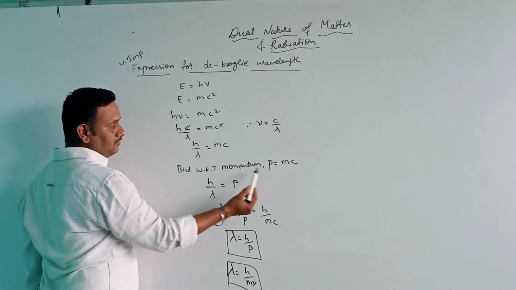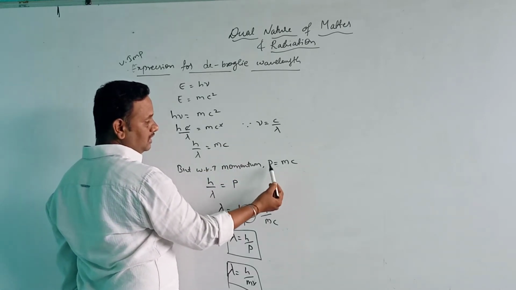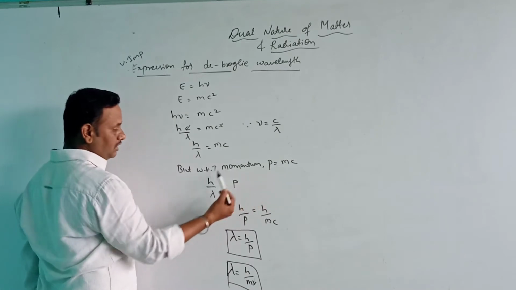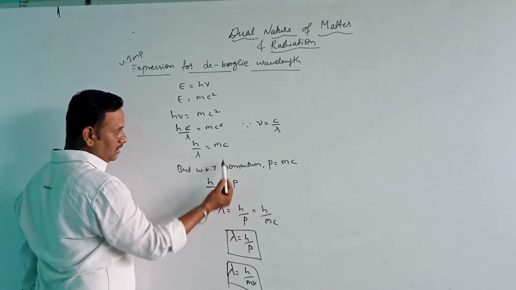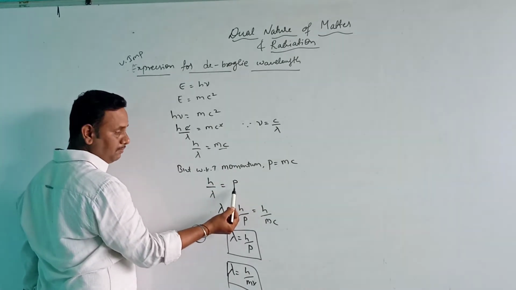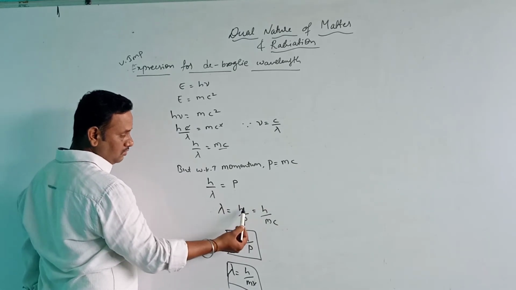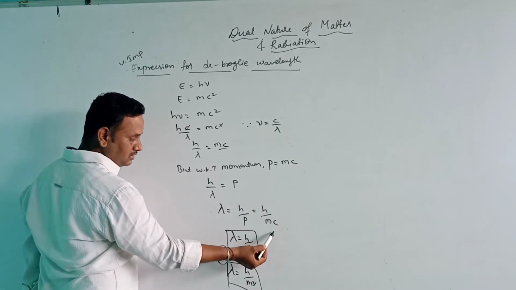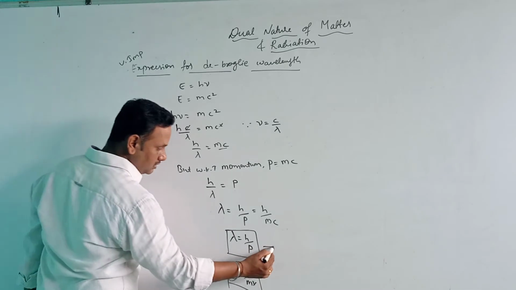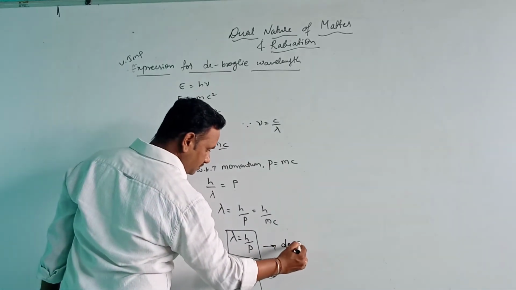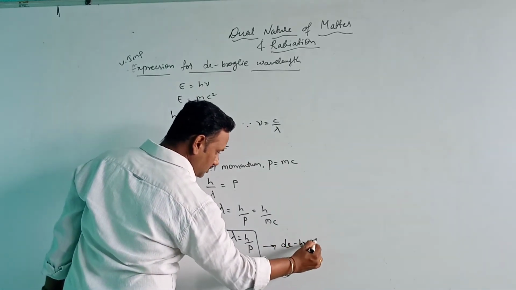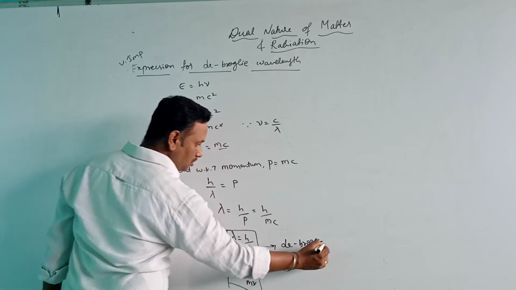We know that mass into speed is momentum, so I substitute P for mc. So lambda is equal to h by P, which can also be written as h by mc. This relation is called the de Broglie wavelength.